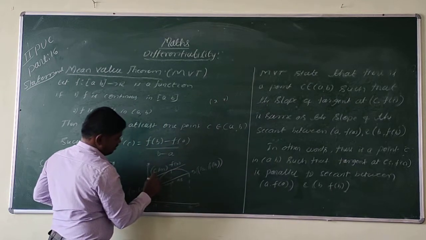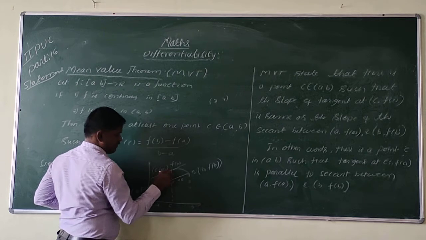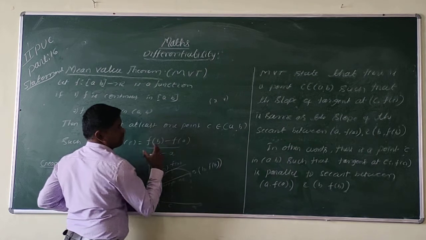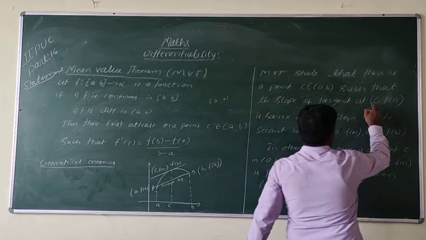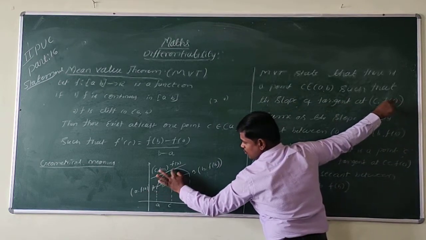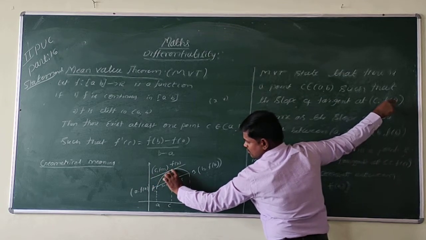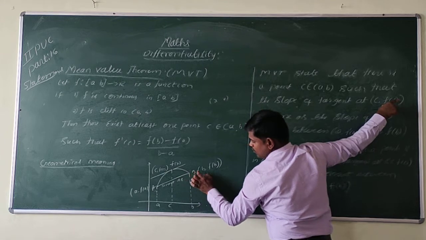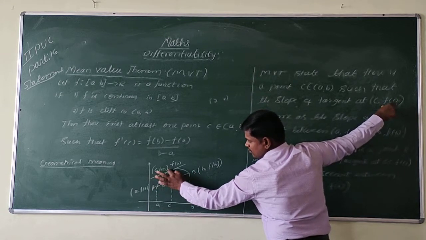So this is the point C, this is f of c; this is the x coordinate, this is the y coordinate. Therefore this point is (c, f(c)), such that the slope of the tangent at (c, f(c)). So this is the tangent at the point (c, f(c)). Generally it is denoted point C. This is the point B, this is the point A. So similarly this is the point C, that is (c, f(c)).